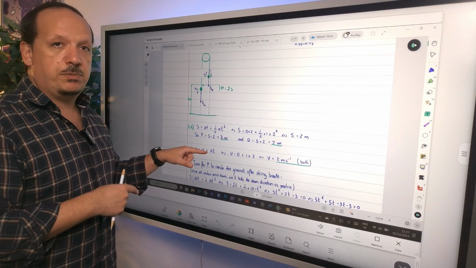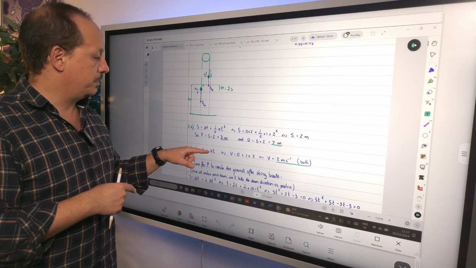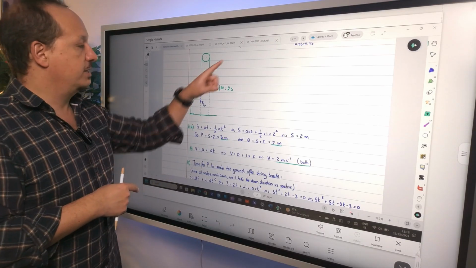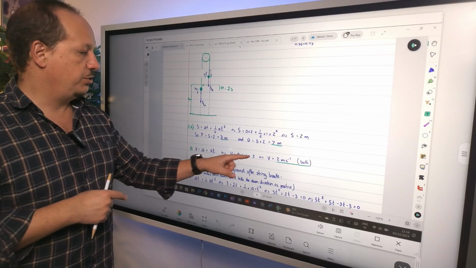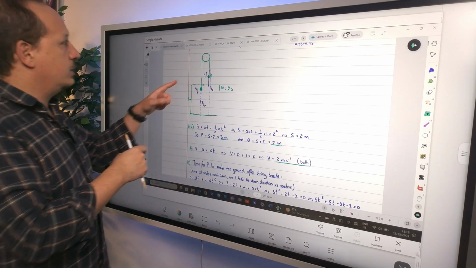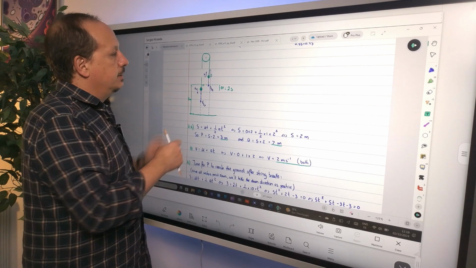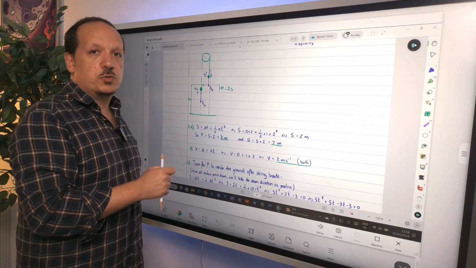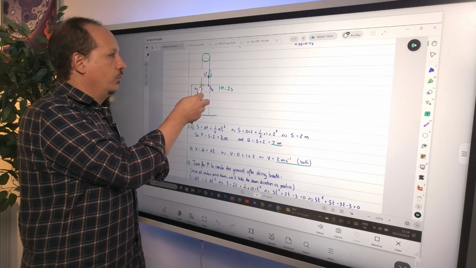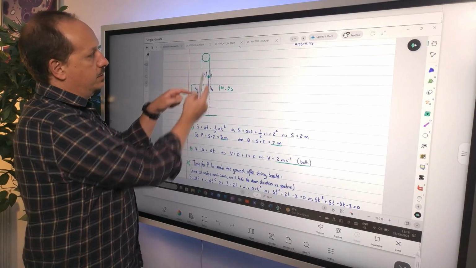The acceleration is 1 meter per second squared. The time is 2 seconds, as the question said. So just substitute, and you have a speed of 2 meters per second. So when the string broke, the particles were moving at 2 meters per second. Actually, both velocities were positive because the motion is like this.